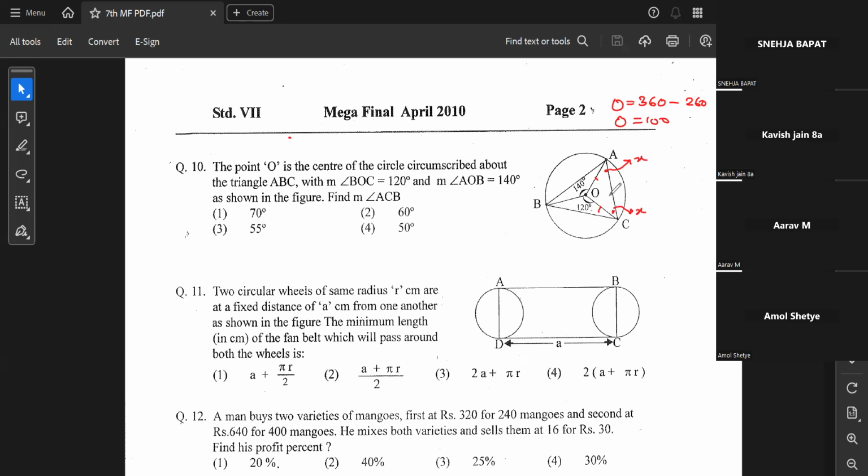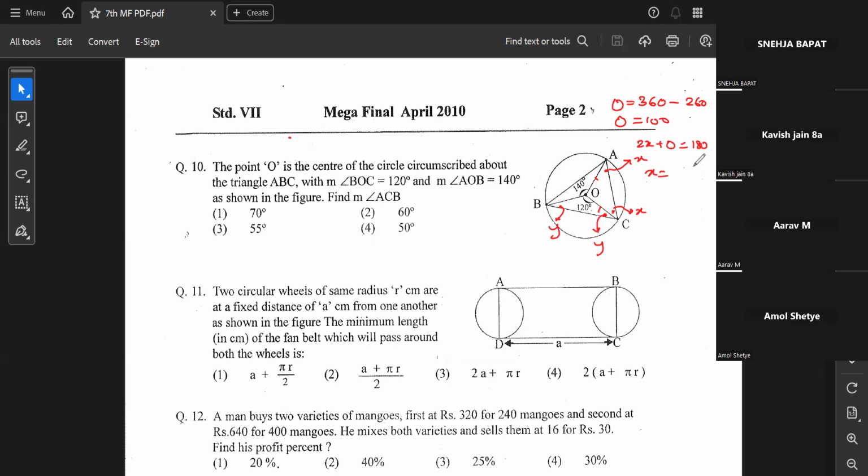Since I have to find the total angle, first I'll find x, and then I'll find the other part, which I'll name y. So how to find x and y? Considering this triangle, the total angle is x plus x plus O, which is 2x plus O equal to 180.